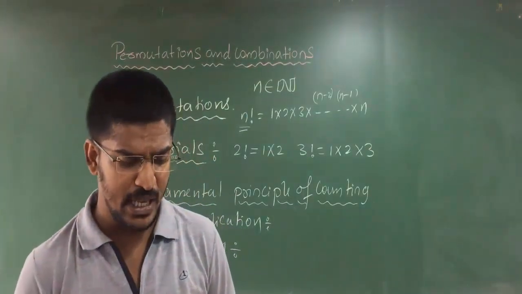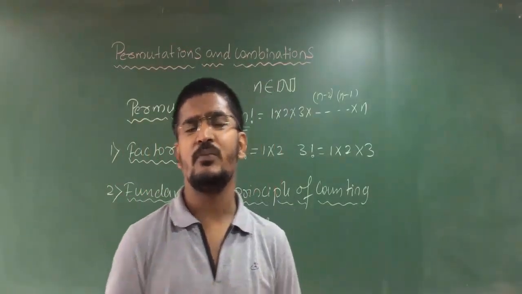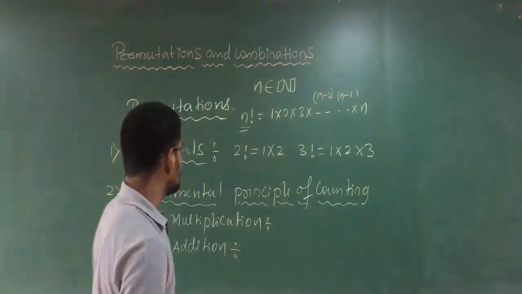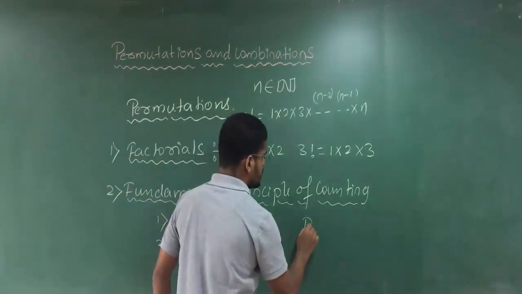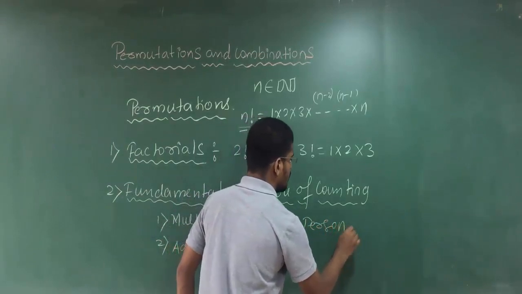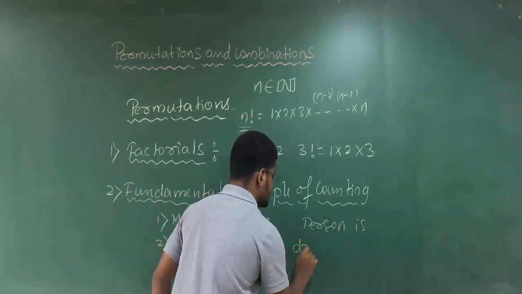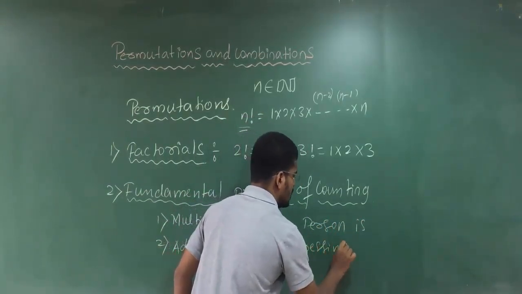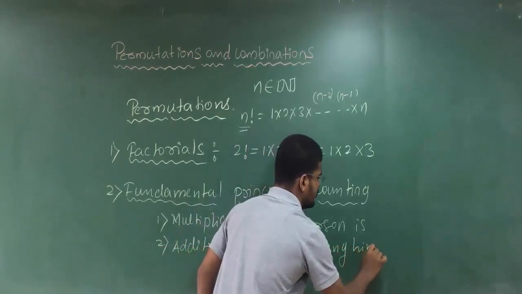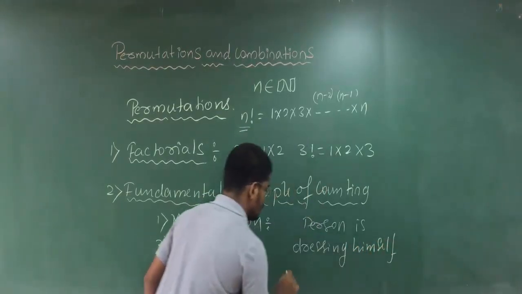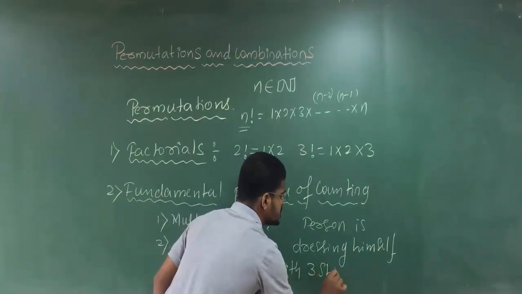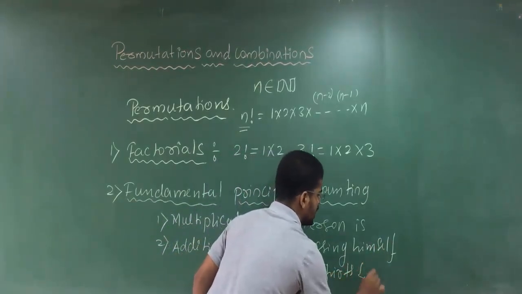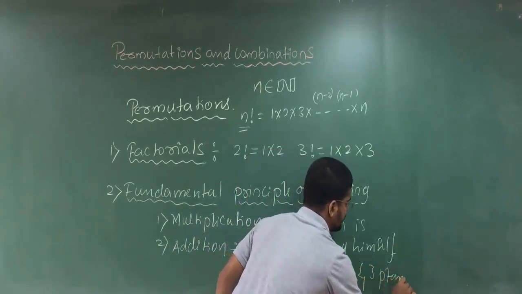Now for example, if I take one problem: a person is dressing himself with 3 shirts and 3 pants.